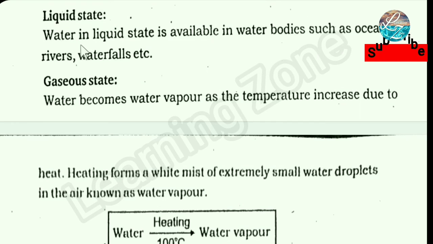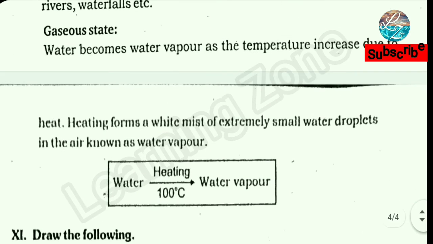Liquid state. Water in liquid state is available in water bodies such as oceans, rivers, waterfalls, etc. Gaseous state. Water becomes water vapor as the temperature increases due to heat. Heating forms a white mist of extremely small water droplets in the air known as water vapor. Water is converted into water vapor in heating under 100 degree Celsius.